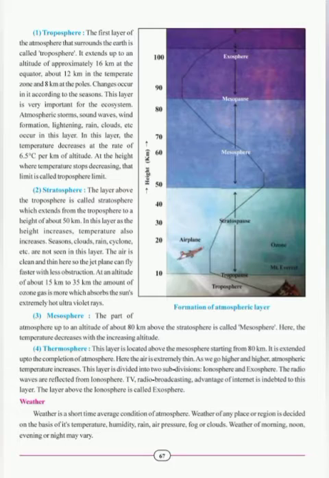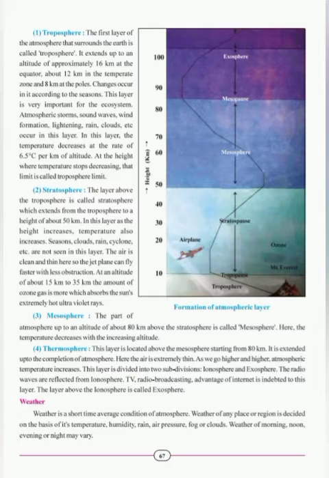Mesosphere. The part of atmosphere up to an altitude of about 80 km above the stratosphere is called mesosphere. Here the temperature decreases with the increasing altitude. Students, the part of atmospheric zone extending up to an altitude of about 80 km above the stratosphere is called mesosphere.